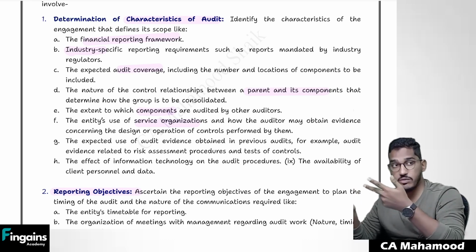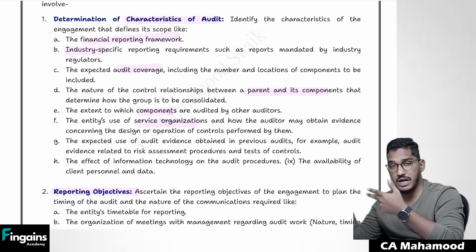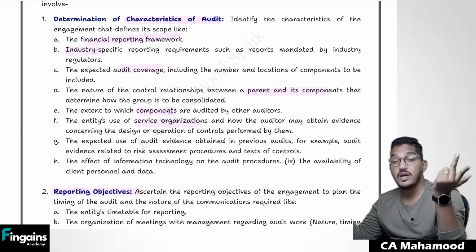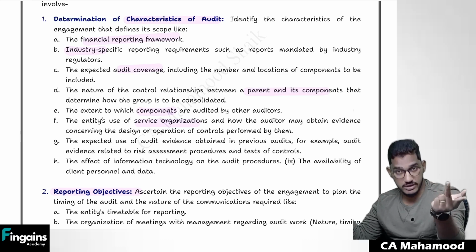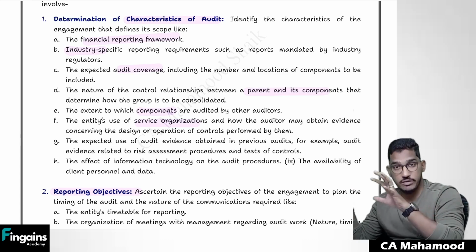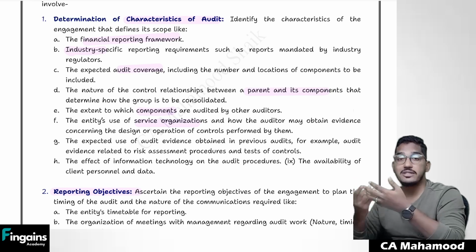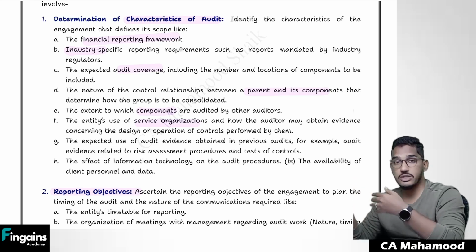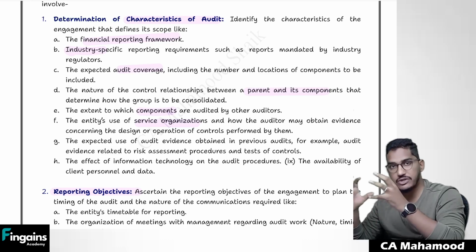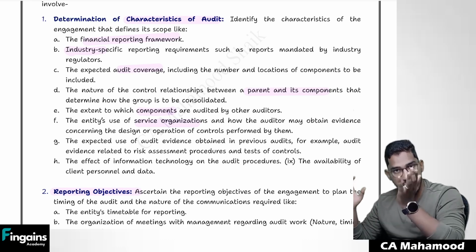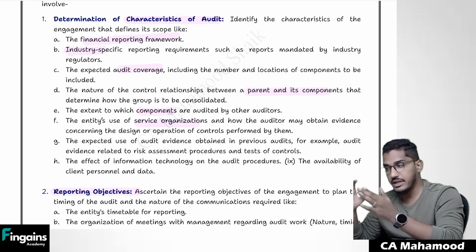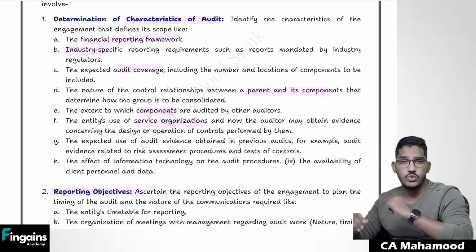In the case of banks, you are required to submit one report to the shareholders, one report to the RBI, one report to so and so other persons. So like that, check what are your reporting requirements. Check at what point of time management will be available. Have discussions with the management. Have discussion with those charged with governance. By that, you will get to know what are the reporting requirements. Keeping those reporting requirements in mind, you decide your overall audit strategy.